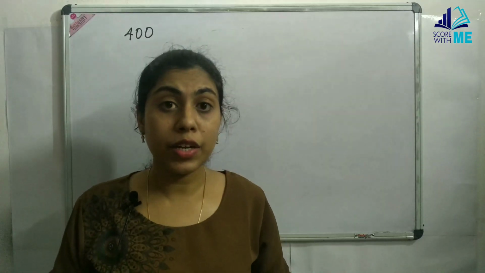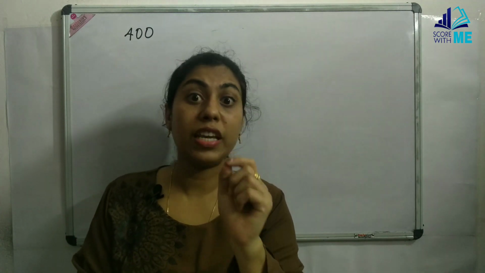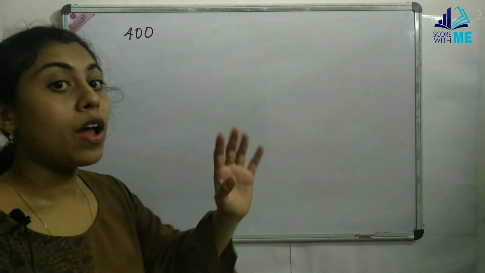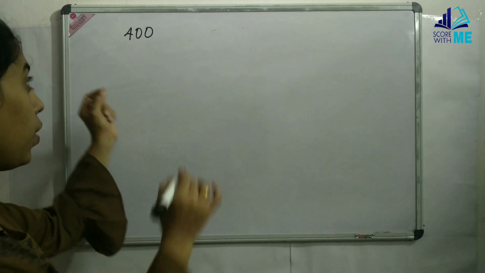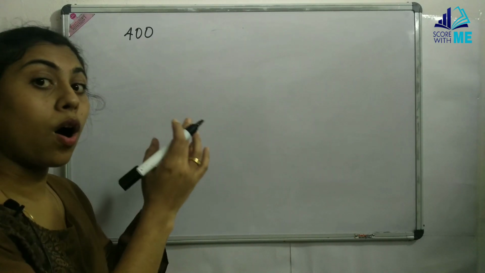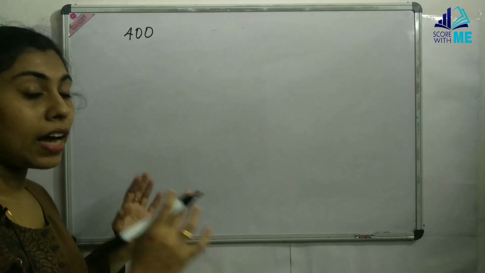So now we are getting into the main part of percent, and that is how to find each and every percent if a number is given. So let us take 400 as an example, and now we are going to understand how we take each and every fraction from this particular number. Okay, so if we were given 400, that number as a whole means 100%.